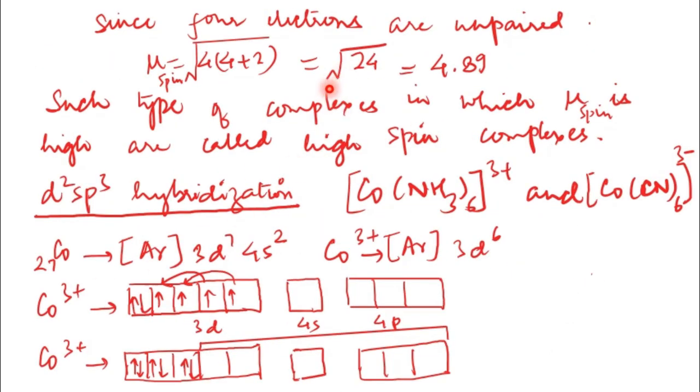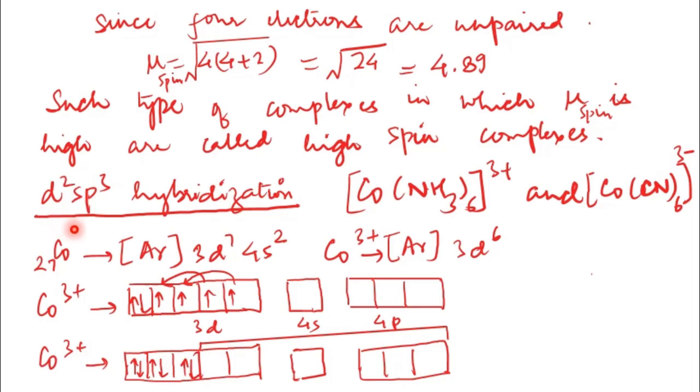Now you saw that there were 4 unpaired electrons, and therefore the magnetic moment, as per the calculation square root of n(n+2), gives you 4.89. This is a high magnetic moment, and therefore such complexes, sp3d2 hybridization complexes, are called high spin complexes.